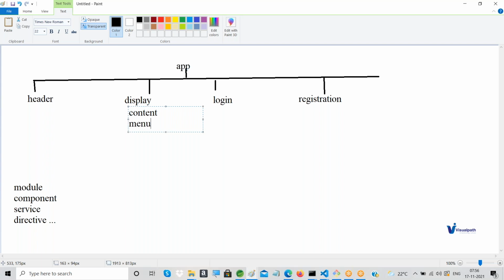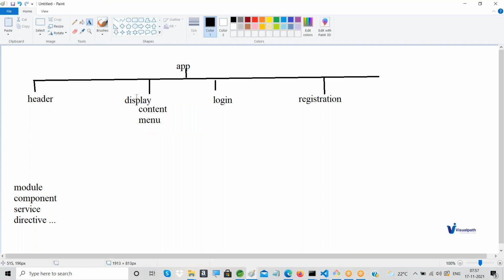Content is one kind of component, menu is another, and both belong to display. Then display will be my module, and within that I'll have a content component and a menu component. Right, so this is one simple structure. Okay.